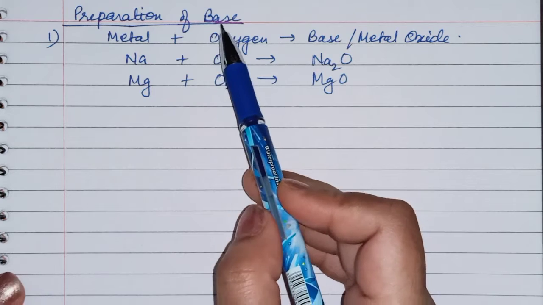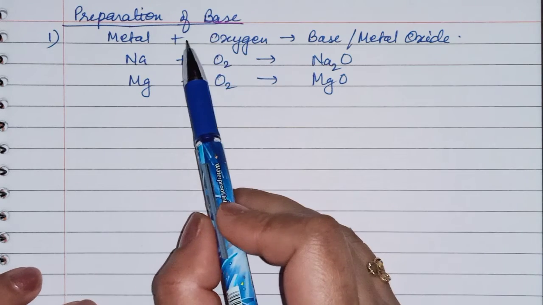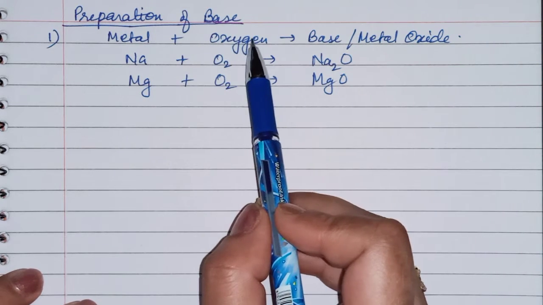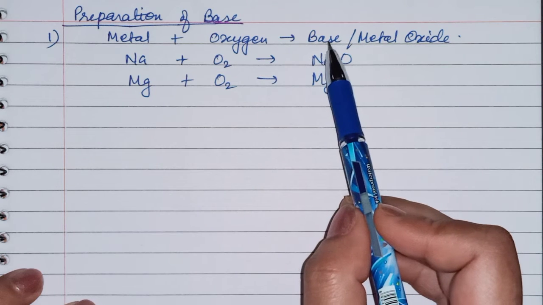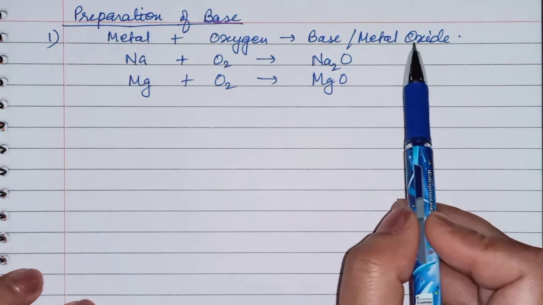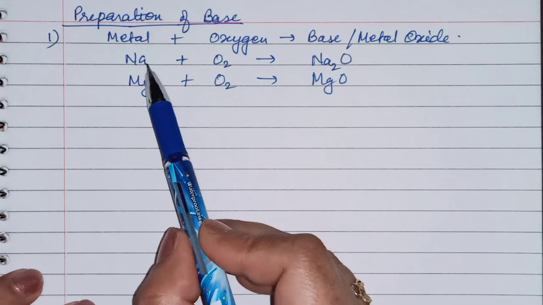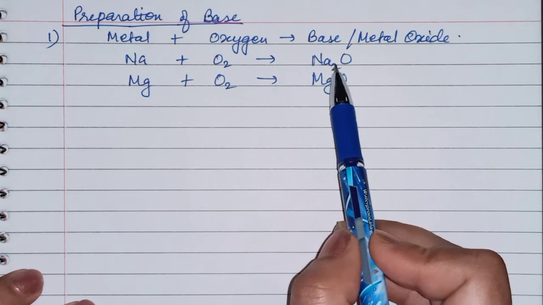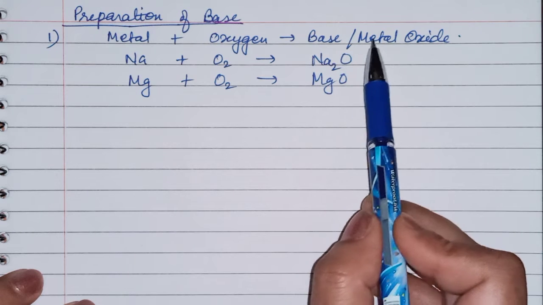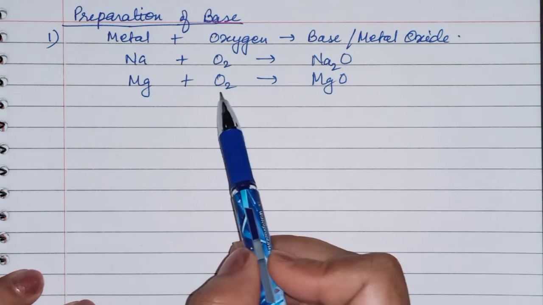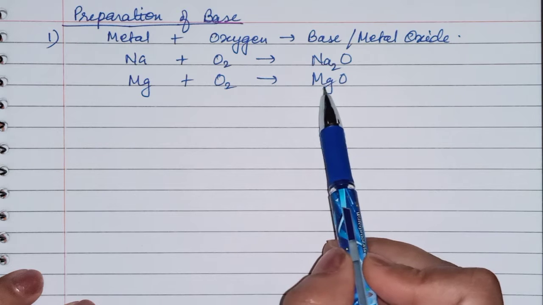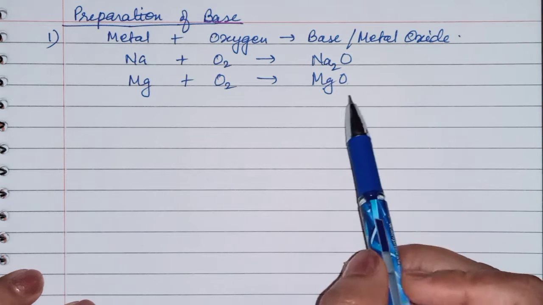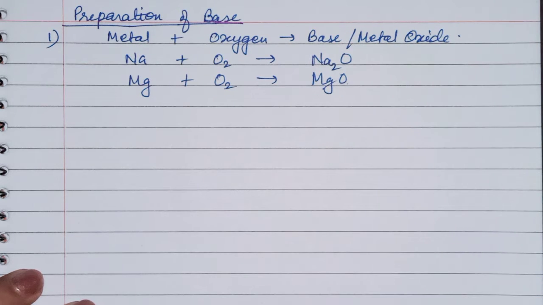Preparation of base. A base can be prepared from a metal. When it is heated or reacted with oxygen, it will form a base, which is also a metal oxide. Like sodium, when it comes in contact with oxygen, it will form sodium oxide. Sodium oxide is a metal oxide. Magnesium bonds with oxygen, it will form magnesium oxide, that is also a metal oxide. So these two are bases.